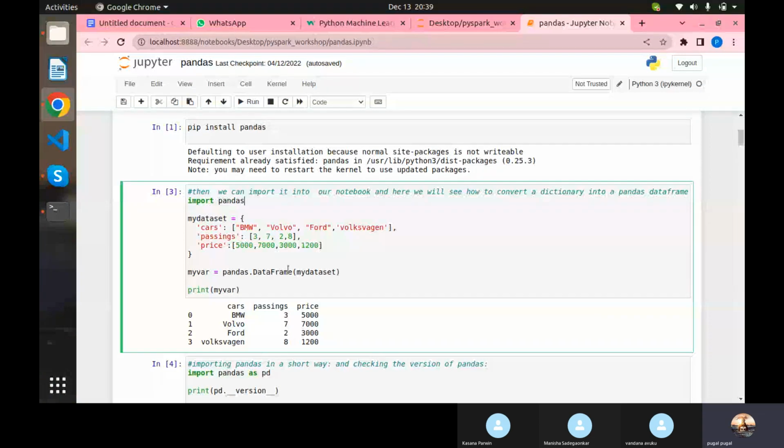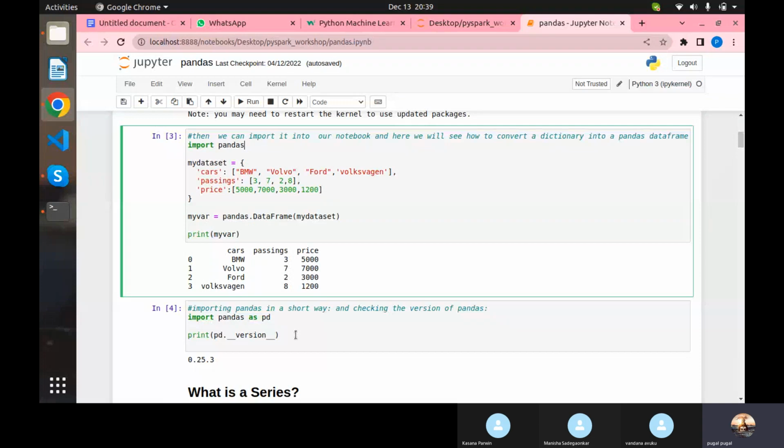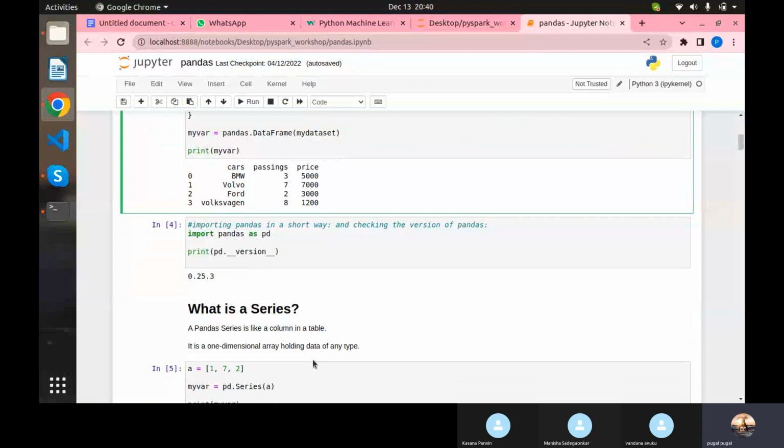And following that, if you want to check the version, not only for pandas but for any library, what the current version of the library is, you can use the magic attribute double underscore version double underscore. It will give you the version of the library.